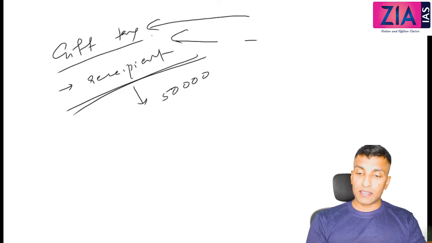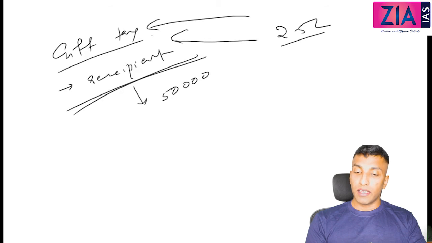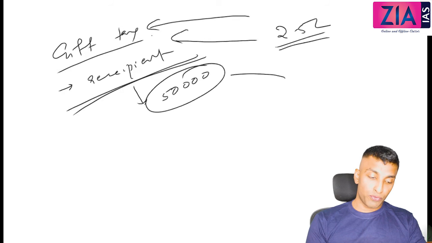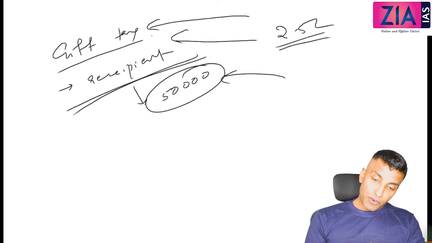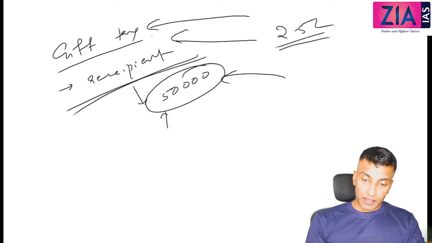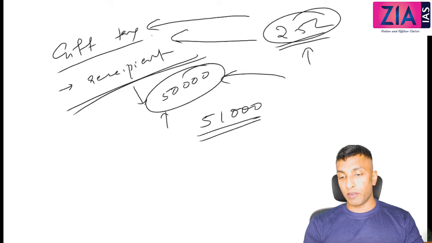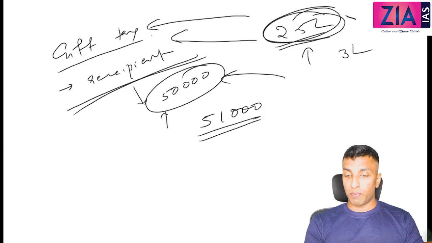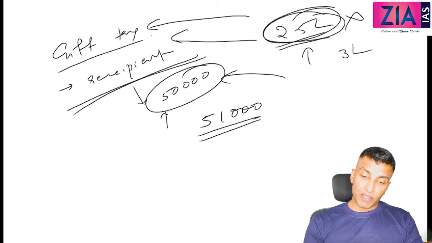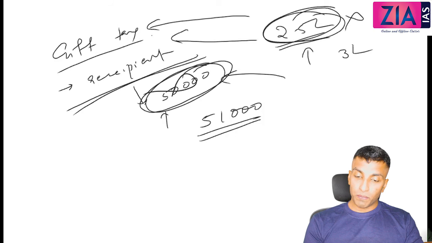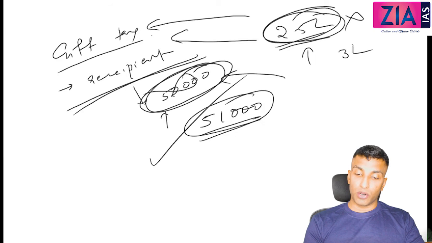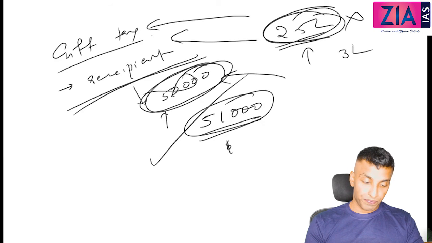In case of income tax, there was an exemption of 2.5 lakh. In case of gift tax, there is an exemption of 50,000. If you get up to 50,000, you don't want to pay anything. But if you get 51,000, then entire 51,000 will be taxed. Unlike income. In case of income, if it is 2.5 lakh exemption, then 3 lakh is there means first 2.5 lakh you don't want to pay. But in case of gift tax, if it is up to 50,000, no. But 51,000, entire 51,000, not that rest of the 1,000.